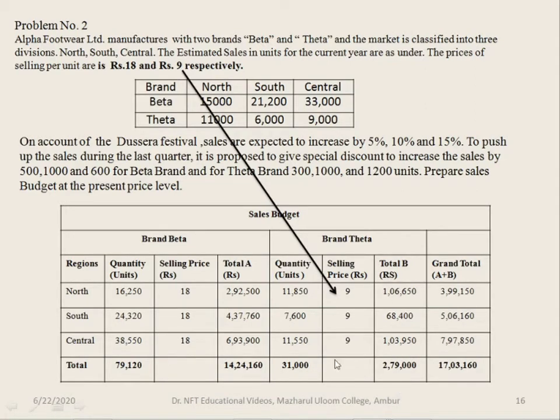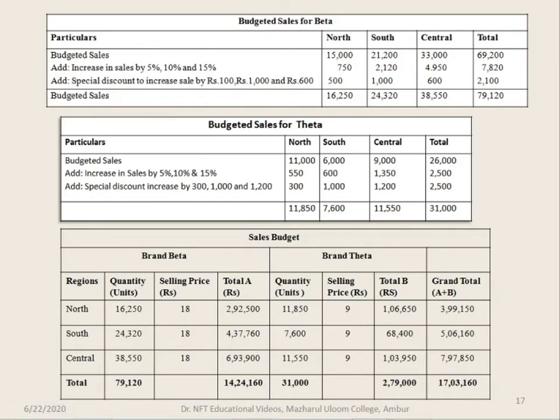Add up the total of A and B gives you grand total of A plus B. So here add up for the brand beta and brand theta together, you get the total of 17,03,160. This has to be prepared in this way. Altogether, we have summarized it here. This is how you have to prepare the exams: budgeted sales for beta, budgeted sales for theta, and finally the sales budget.